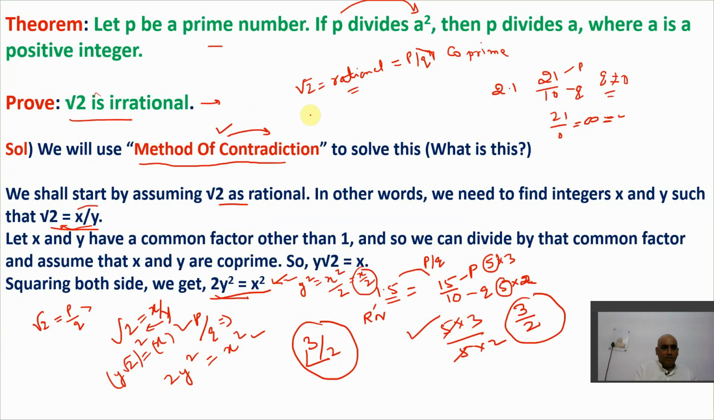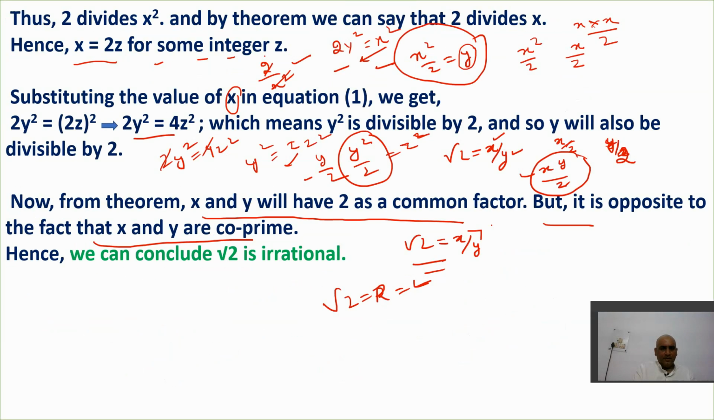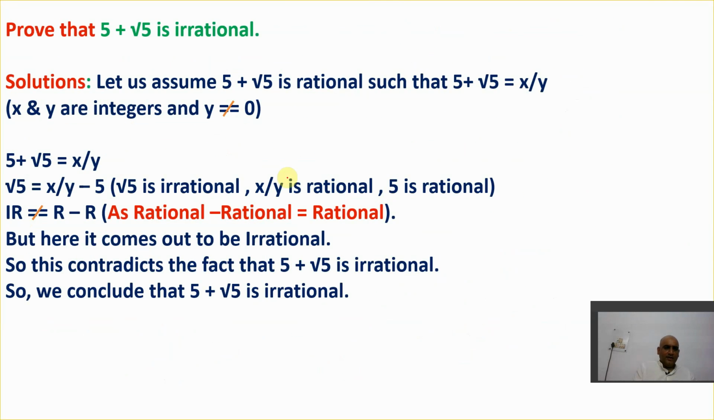And one more homework is for you. See, I have tried to prove root 2 is irrational. You will take some examples of root 3, root 5, root 7 and try to solve them in the same way which we have solved it. Same thing. So you get to know how this theorem actually works. Now next, we have to prove 5 plus root 5 is irrational.